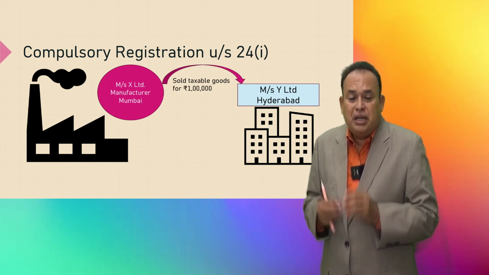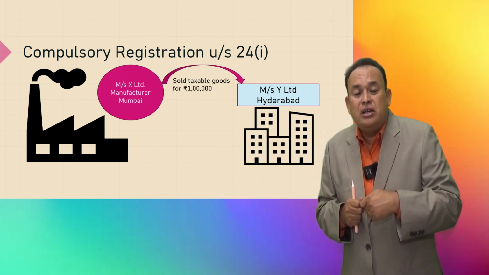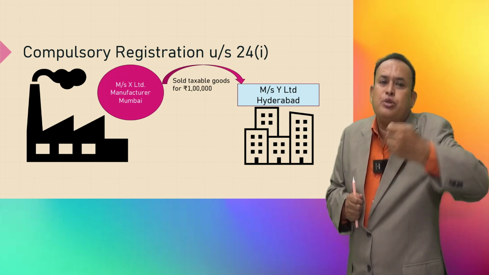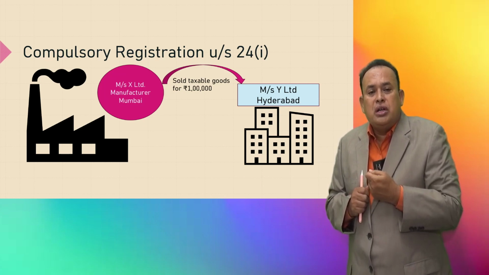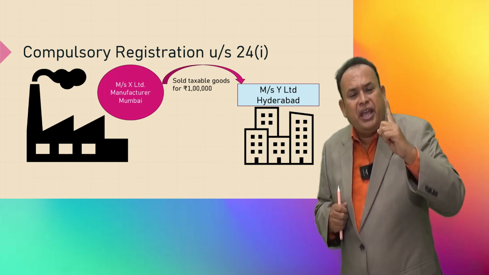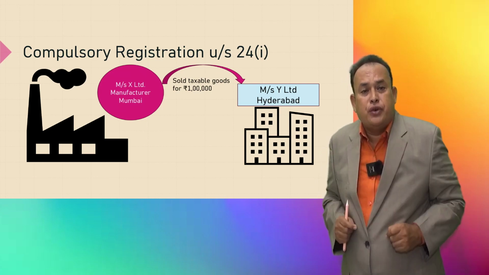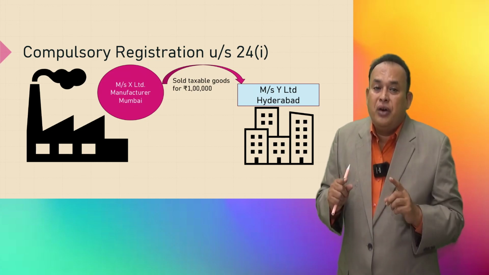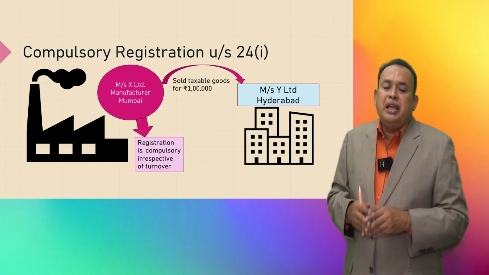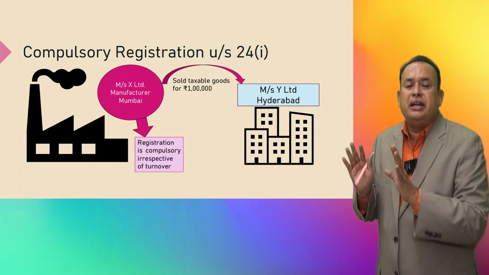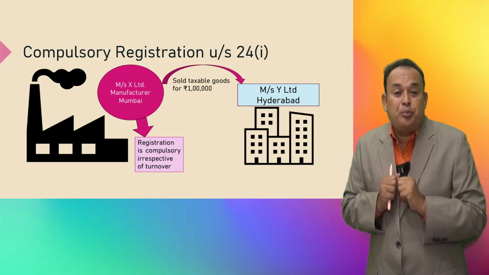No. But now, for the first time in the lifetime of X Limited, they are going to make interstate outward taxable supply of goods. If so, such supply of goods, even for 1 rupee, then X Limited falls under section 24 clause 1, liable for compulsory registration under the GST, irrespective of the turnover of X Limited. X Limited should go for registration, mandatory registration. It is applicable to whom?